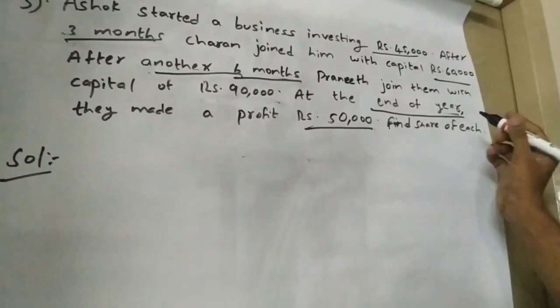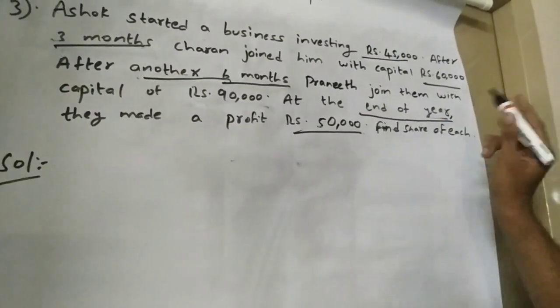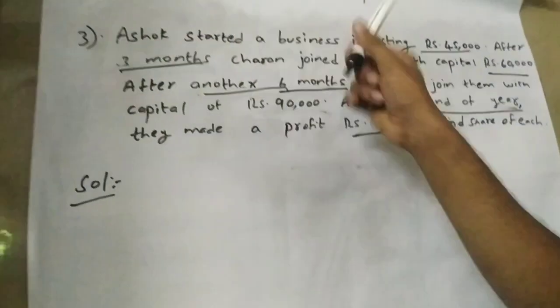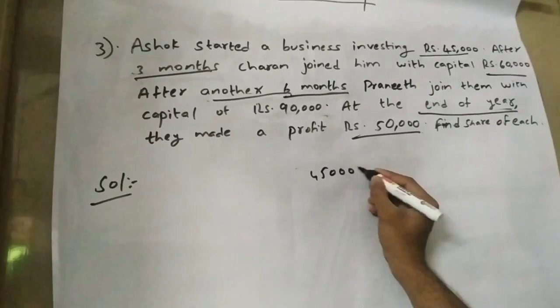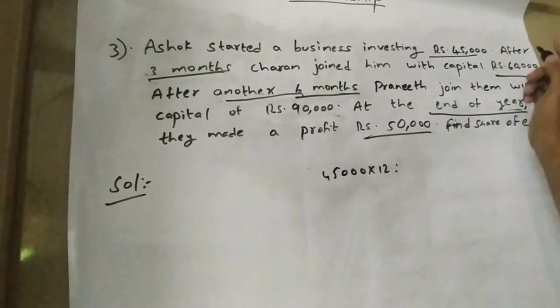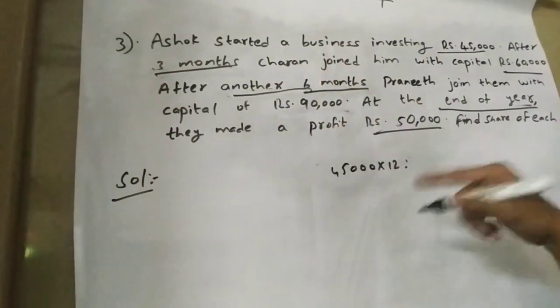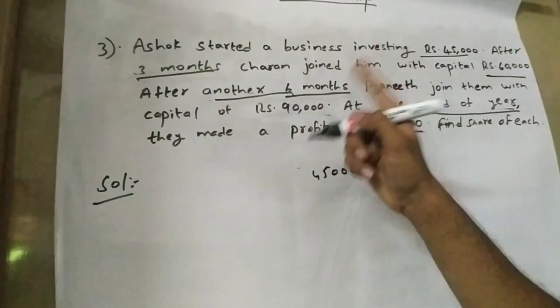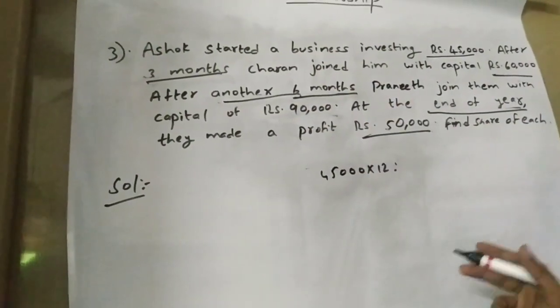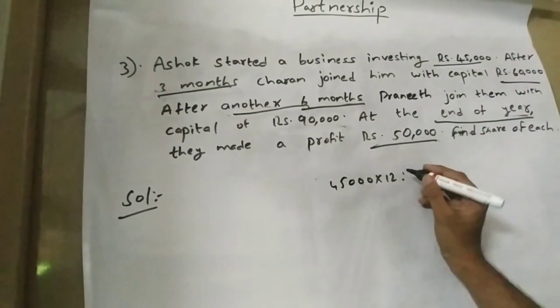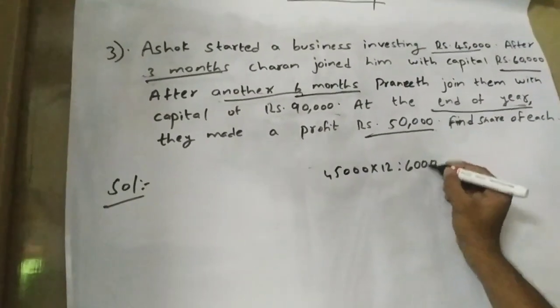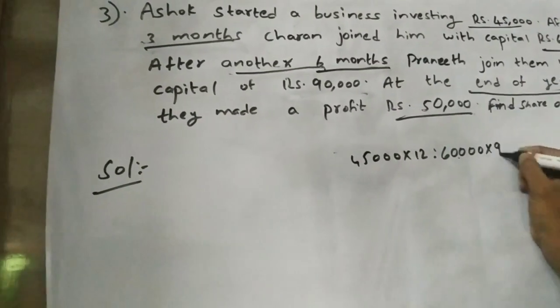So in this, they told us 12 months. Ashok is there for the complete 12 months, so 45,000 into 12. After 3 months, Charan joined, which means 12 minus 3, 9 months. So his investment is 60,000 into 9.